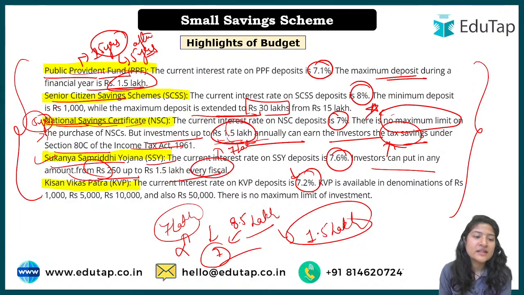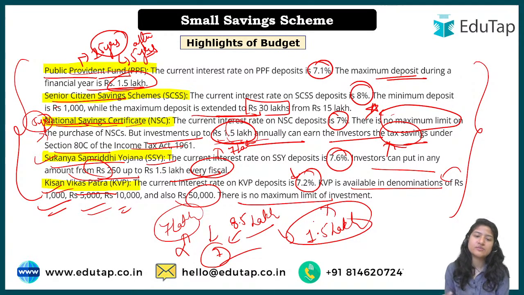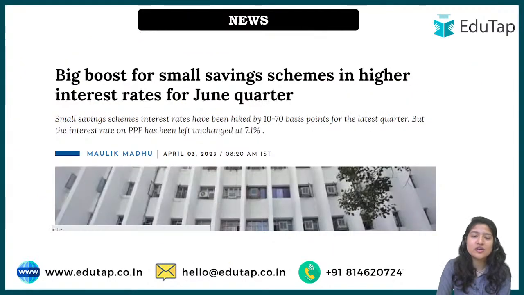Okay, then we have Kisan Vikas Patra, and here we have to look at that it is available in denominations or multiples of 1000, 5000, 10,000 and also 50,000. There is no maximum limit on the investment. Okay, so these are some of the key highlights that you have to keep in mind.